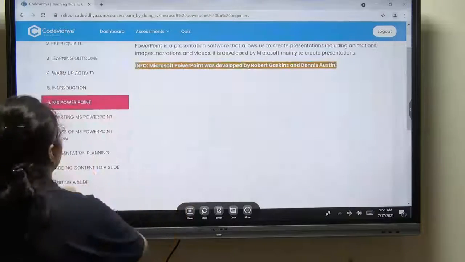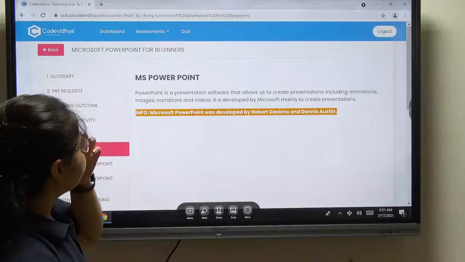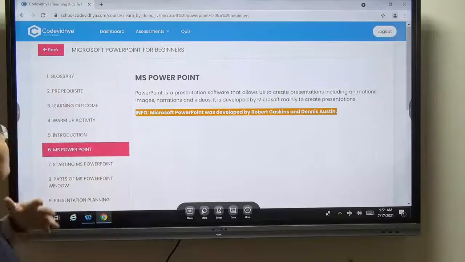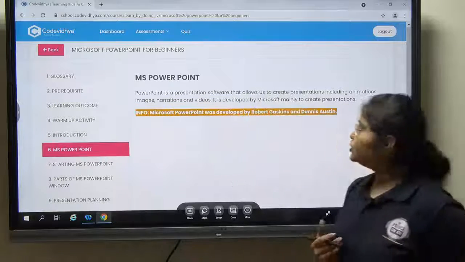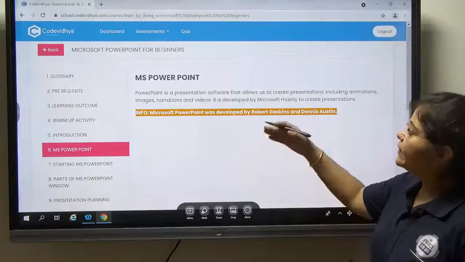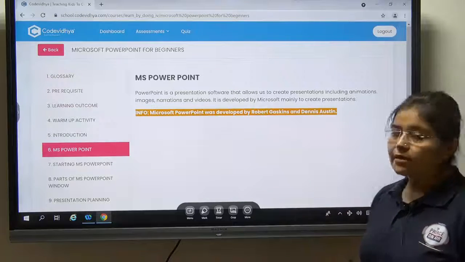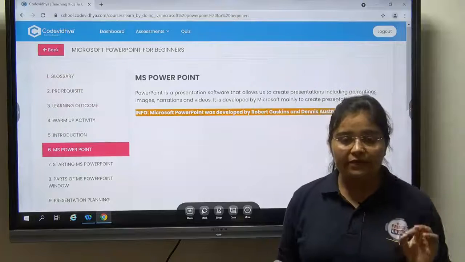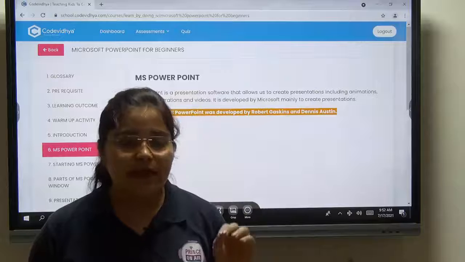So next we have MS PowerPoint. This is the definition. PowerPoint is a presentation software that allows us to create presentations including animation, images, narration and videos. It was developed by Microsoft mainly to create presentations. So anywhere you see Microsoft, it means that it is developed by Microsoft.